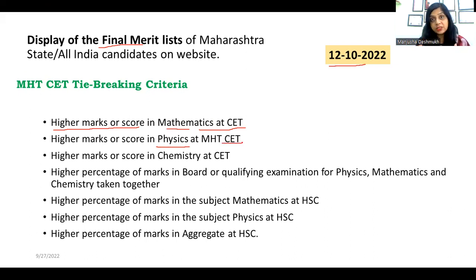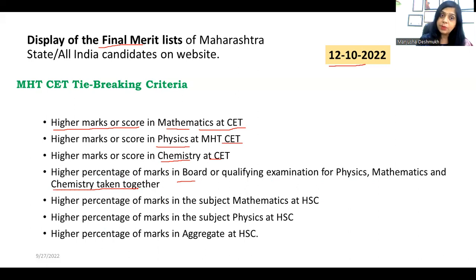Then again, if physics marks are also similar, then it will check for chemistry marks in CET. Okay, now see, CET marks are same, the maths marks are same, the physics is same, and chemistry is also same. After that, it will check for HSC marks, the higher HSC or whatever qualifying exam, CBSE or ICSE, whatever exam you appeared for, means 12th marks overall, board marks, qualifying examination of physics, maths and chemistry taken together.